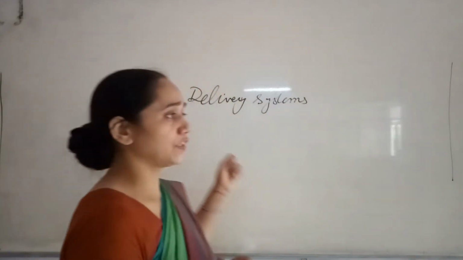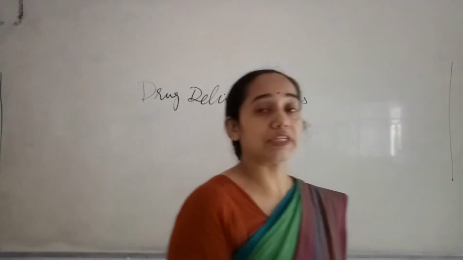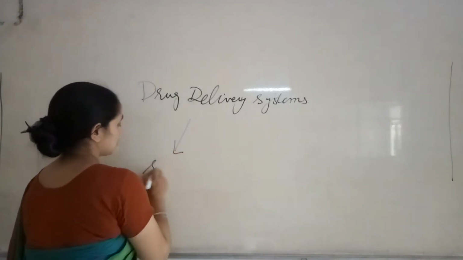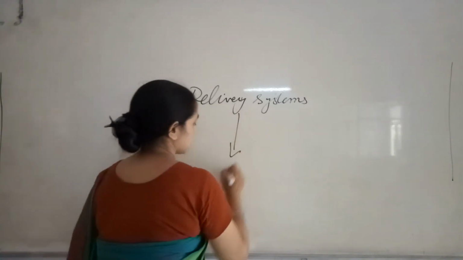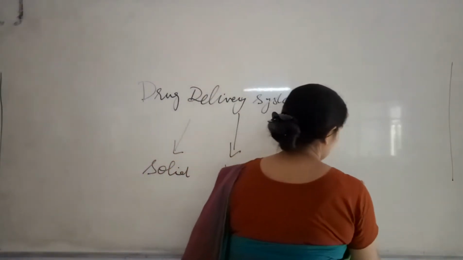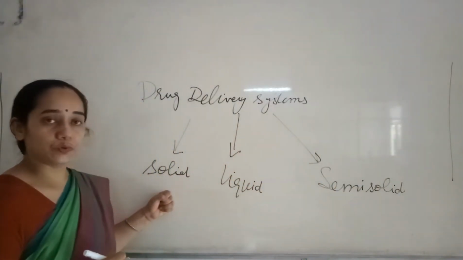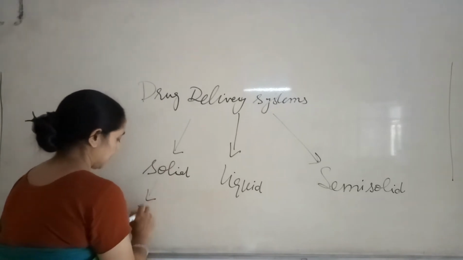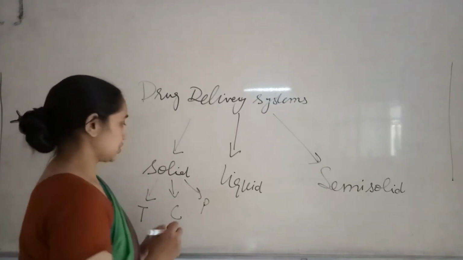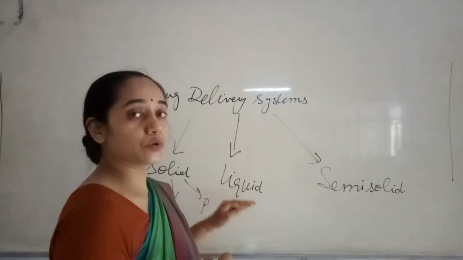We have several kinds of drug delivery systems available in the market, and we have studied these in previous classes. Like we have studied solid dosage forms, liquid dosage forms, and semi-solid dosage forms. Solid dosage forms usually include tablets, capsules, powders. These formulations are solid in consistency, so they are termed solid dosage forms.